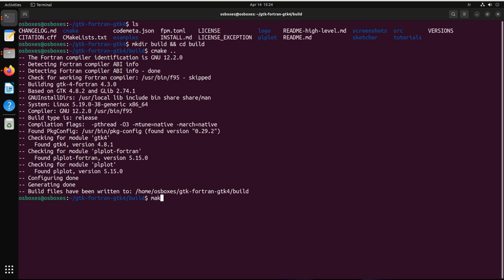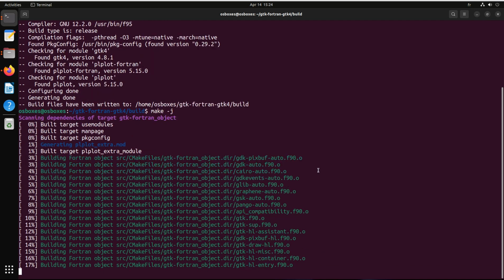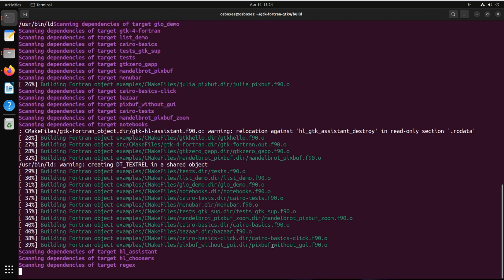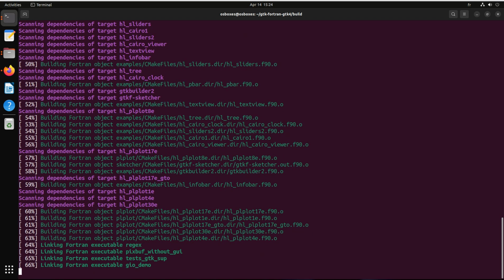So now let's build the whole project with the -j option for parallel build. It should be quicker. So first the whole library is built, then all the examples, including the PLplot examples.